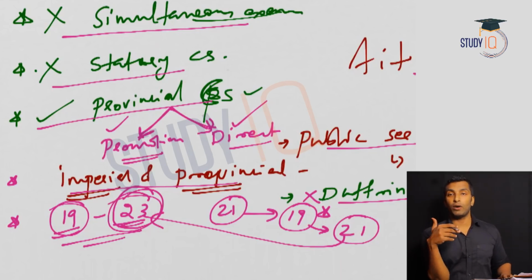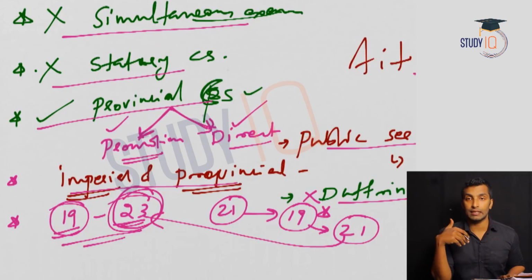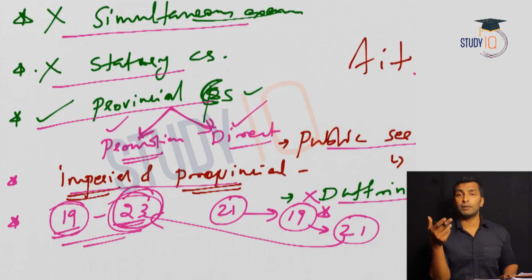In the next video we'll discuss moderates and extremists, then we'll discuss revolutionaries. Then if possible, before your prelims I'll try to cover the most important events and most important personalities. Then the ones which I have missed out are Lord Wellesley and Lord Minto.